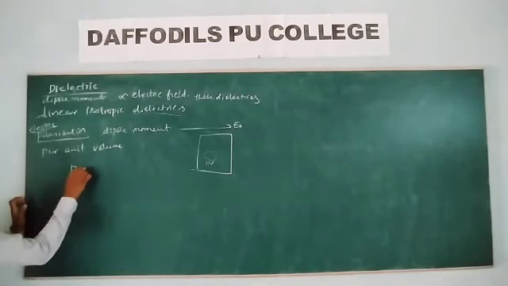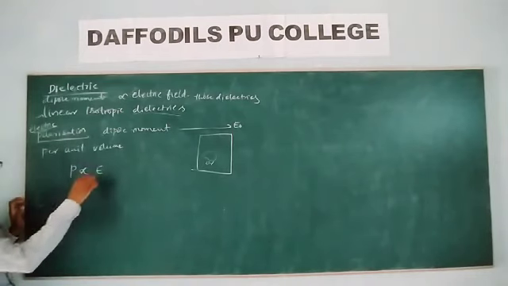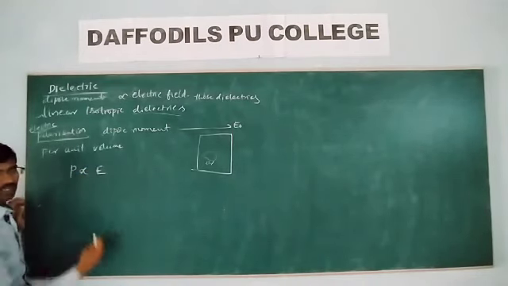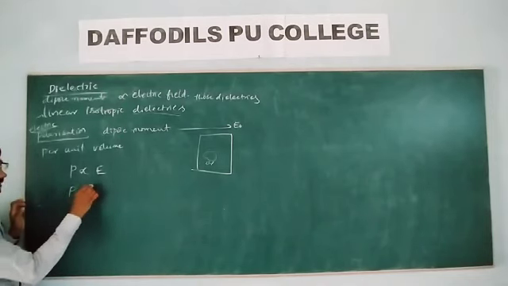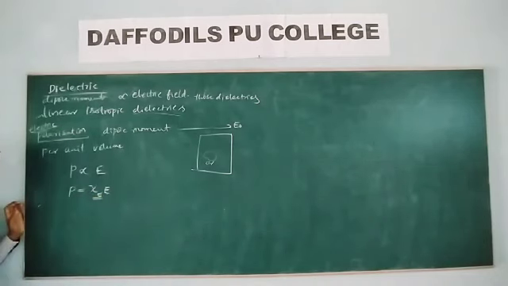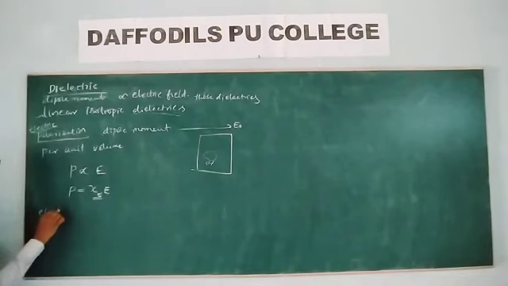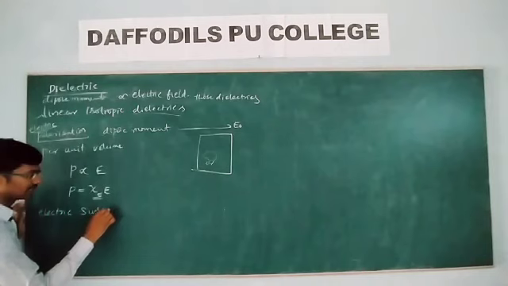Then the polarization is directly proportional to the electric field. If we introduce a proportionality constant, then we have P = chi e times E, where chi e is the proportionality constant, which is called electric susceptibility.